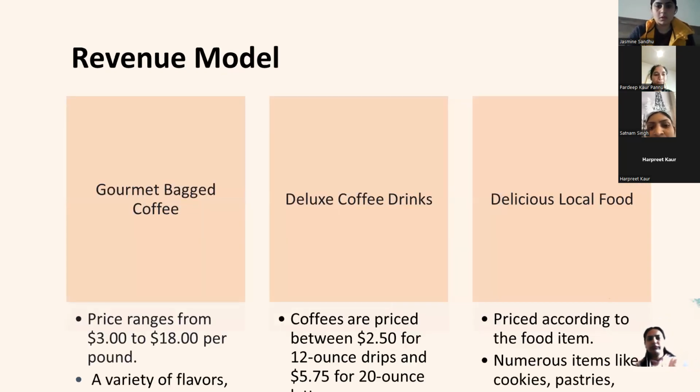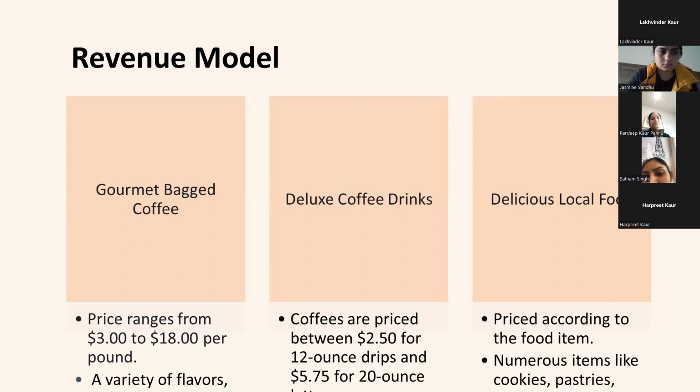Now I'm talking about the revenue model. Firstly, gourmet bagged coffee is priced from $3 to $18 per pound, in a variety of flavors. Furthermore, deluxe coffee drinks are priced between $2.50 for a 12 ounce cup and $5.75 for 20 ounce. Now I'm talking about delicious local food, which is priced according to the food item, with numerous items like cookies and pastries.